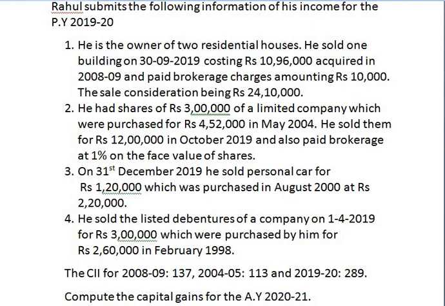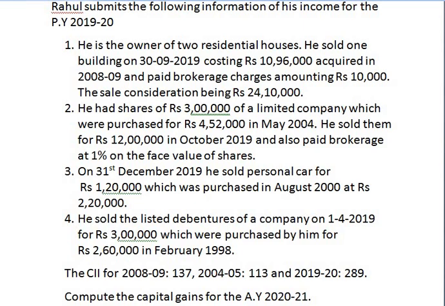Second, he had shares of rupees 3 lakh of a limited company which were purchased for rupees 4,52,000 in May 2004. He sold them for rupees 12 lakh in October 2019 and also paid brokerage charges at 1% on the face value of shares. Third, on 31st December 2019, he sold personal car for rupees 1,20,000 which was purchased in August 2001 at rupees 2,20,000.